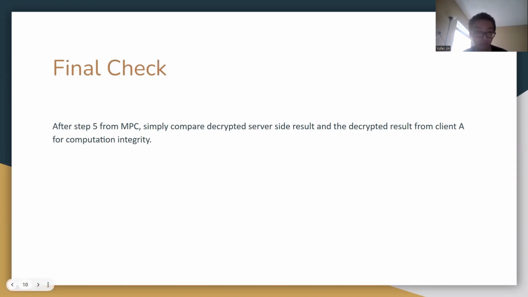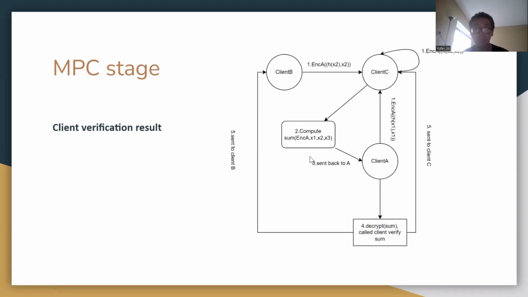So if we go back to the MPC stage and see why this is secure: in the MPC stage, the only one who has the secret key during the encryption stage is client A, for example, and all the other clients will encrypt with this public key, but none of their encrypted messages will be seen by the client during the computation stage.